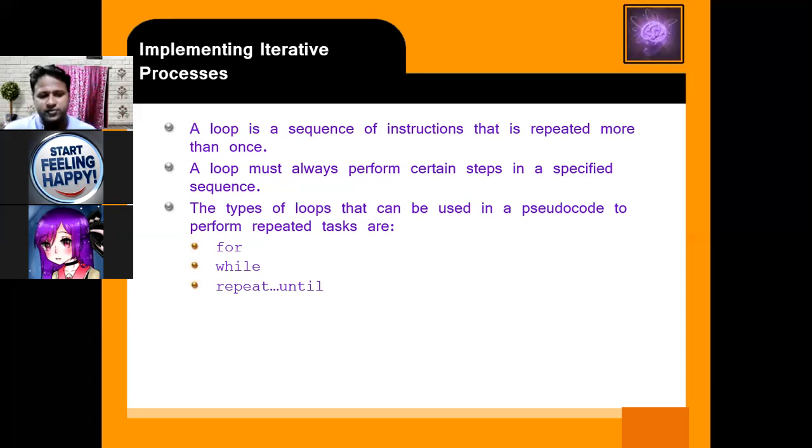specified sequence. So there are three types of looping, meaning for applying the looping, we are using three looping constructs. One is for loop, another is while loop, another is repeat until. So three looping constructs we are using.